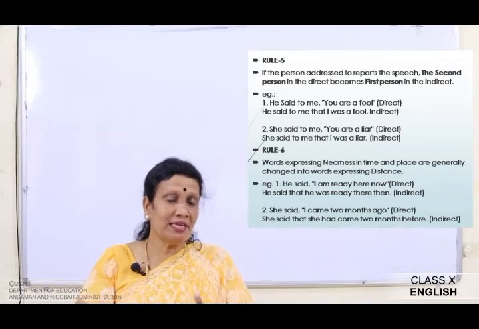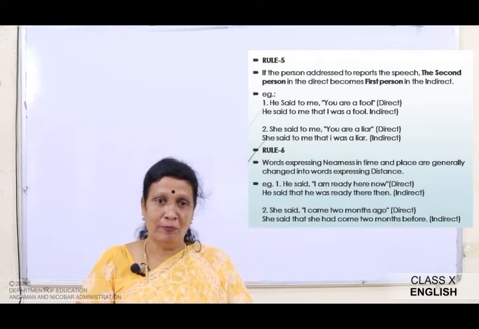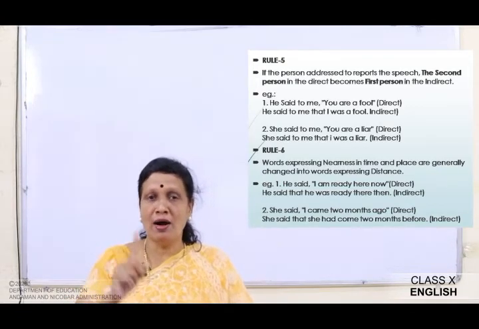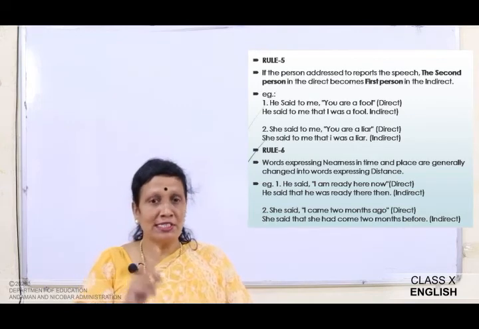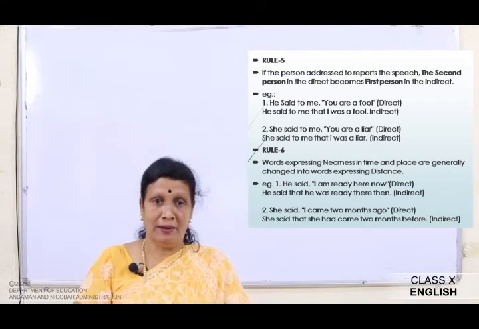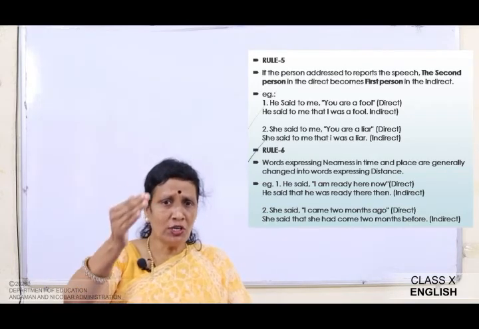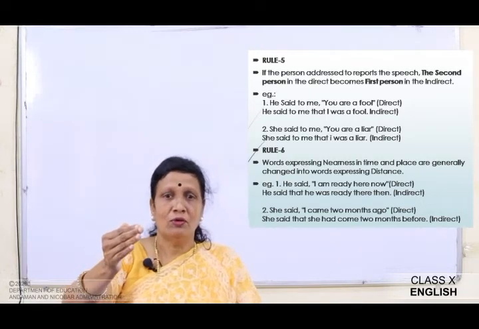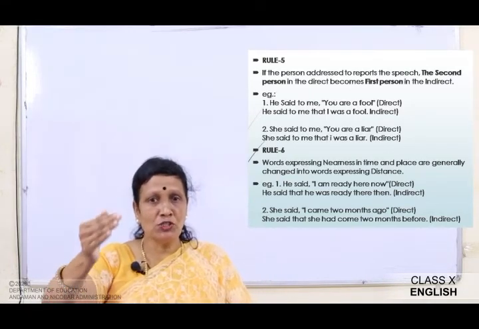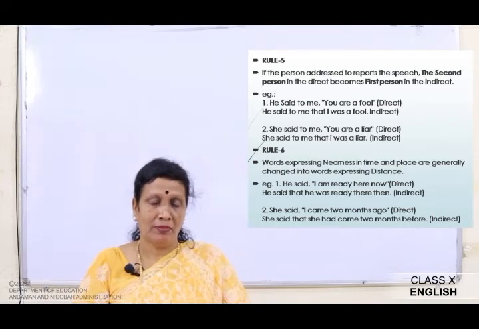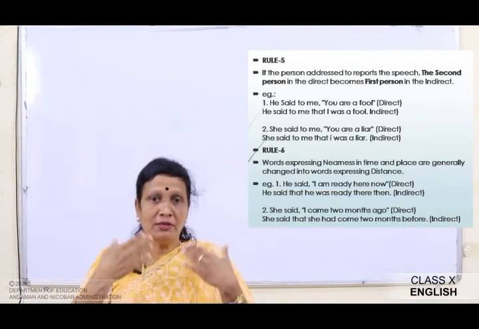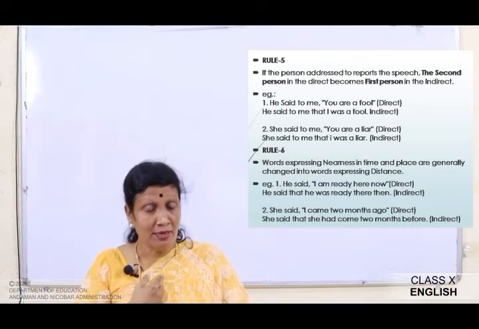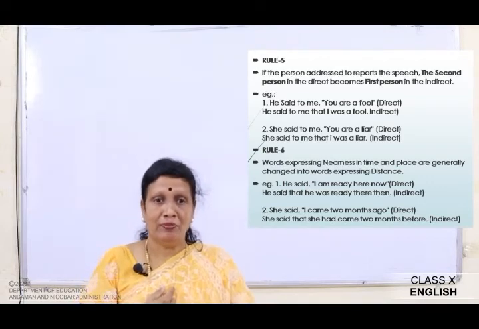So he said to me that I was a fool. She said to me, you are a liar. She said to me that I was a liar. So if the person addressed to reports the speech, if I am reporting a speech, then you is addressed to me, so it will become I. Okay.